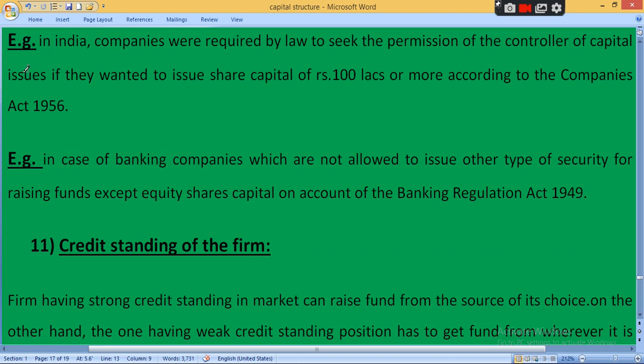CCI is also one type of regulatory body, a controlling body which designs various rules and regulations for various companies, clear? Listed company or registered company. Listed company કોને કહેવાય? જેનું રજિસ્ટ્રેશન થયેલું હોય either National Stock Exchange or Bombay Stock Exchange. They have to compulsorily follow the rules and regulations of SEBI. And a banking company has to compulsorily follow the rules and regulations of the Banking Regulation Act 1949. In short, you have to follow the legal rules and regulations.